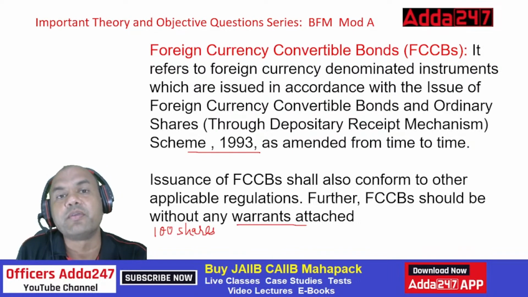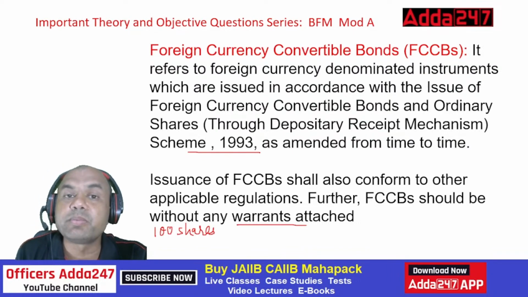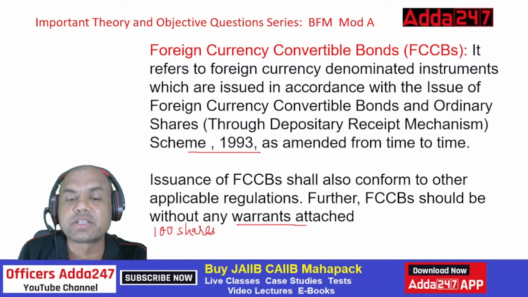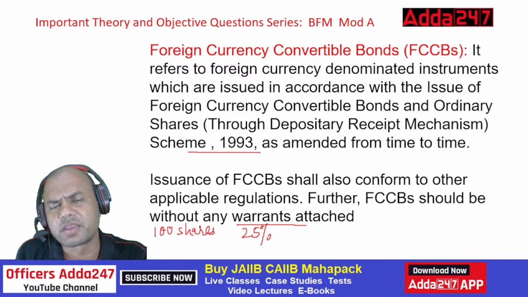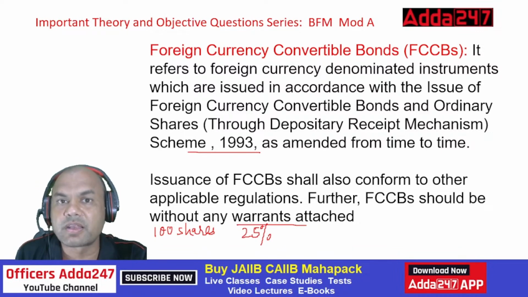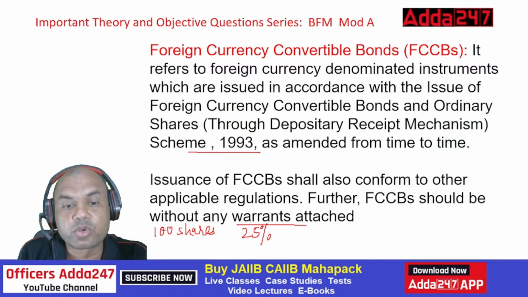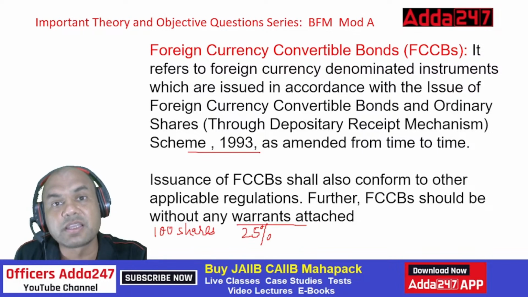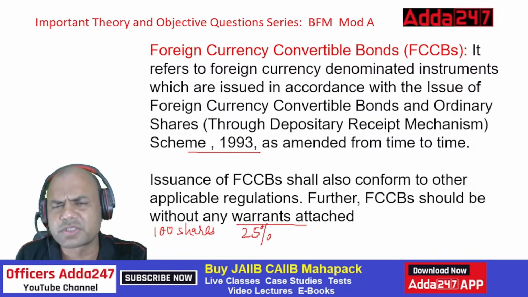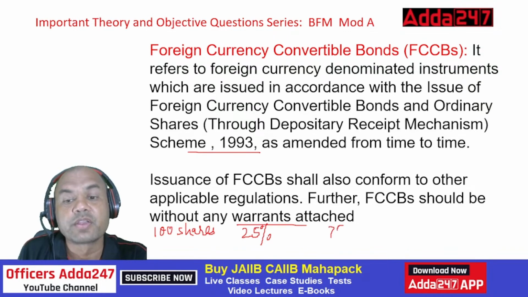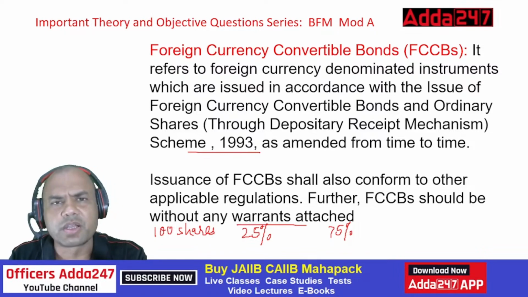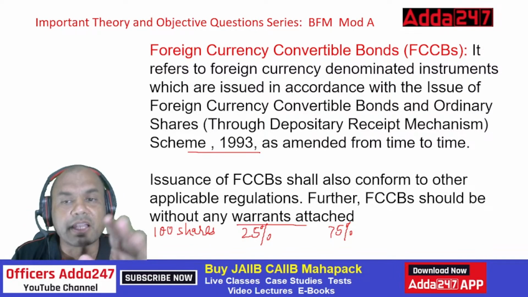What does it mean? I've issued you a paper for which you have paid me a certain amount. Let's say you have paid me 25%. So I issue a warrant to you and tell you that, okay, the remaining 75% you pay me later, and you have a right to buy these 100 shares. So whenever you come to me on the maturity date, I have to compulsorily give you these 100 shares, of course after taking the 75% amount. Okay. So that is known as a warrant. A warrant gives you a right to buy those shares or any commodity, wherever you get the warrant. Okay. So that is the basic logic behind it.